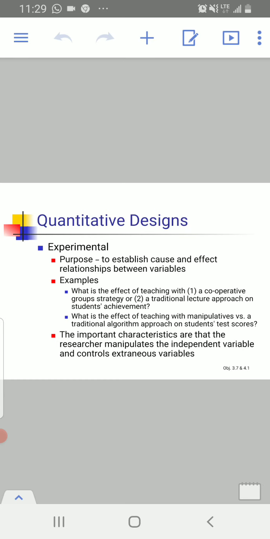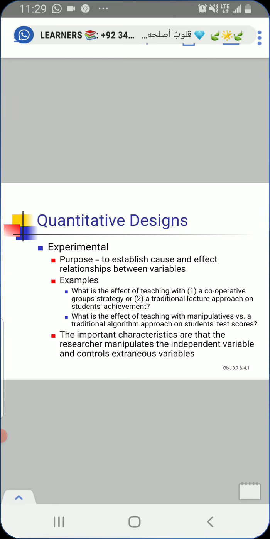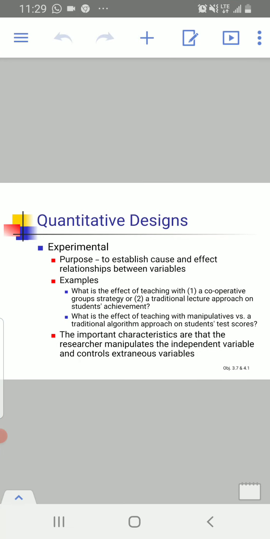So in examples, what is the effect of teaching with cooperative group strategy or with a lecture approach on the student's achievement? So in this example, teaching with the cooperative group strategy or traditional lecture, there are two methods that we can use. One is the cooperative teaching strategy and the second is the traditional lecture approach, and we are trying to observe the students academic achievement in both the cases.